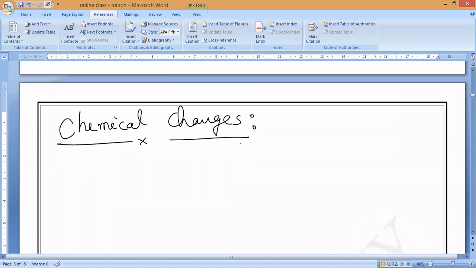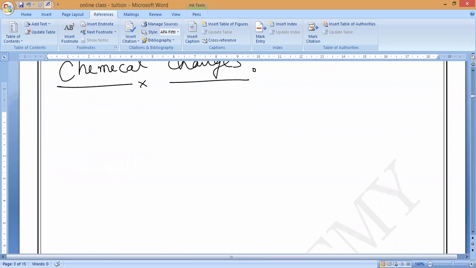Now, let us discuss what we mean by chemical changes. If you observe carefully, chemical changes are the opposite of that. So what are chemical changes? New substances. If new substances form, that is called chemical change. In a chemical change, the substances involved change their identity.